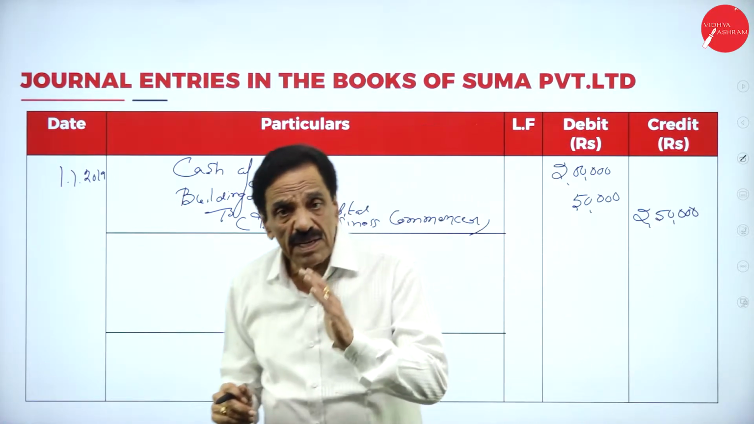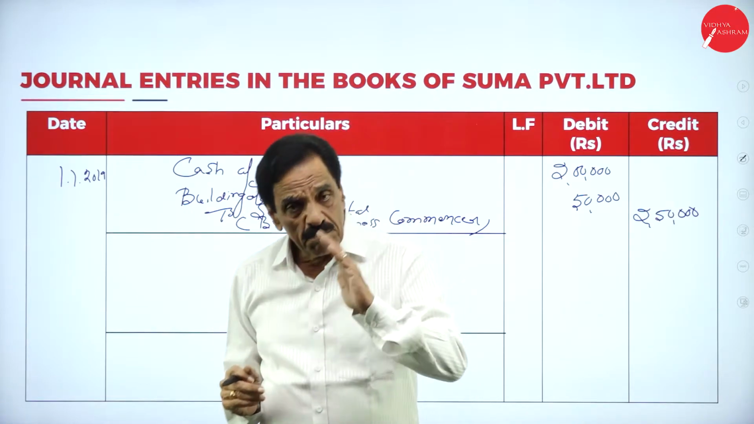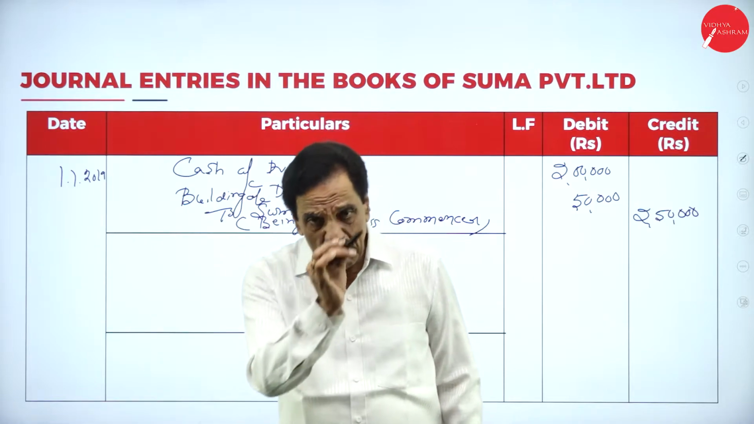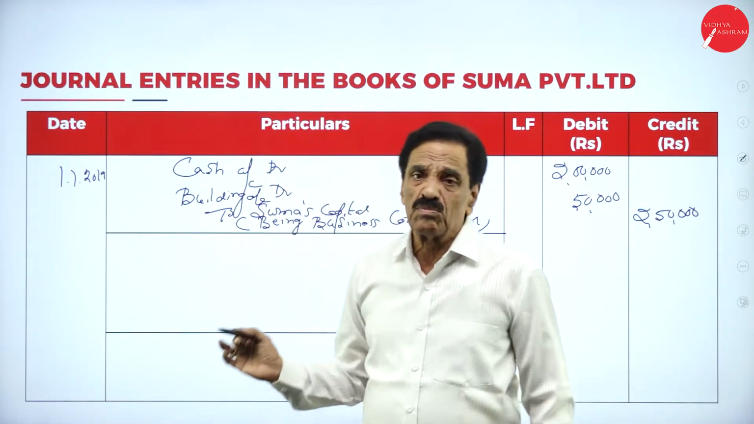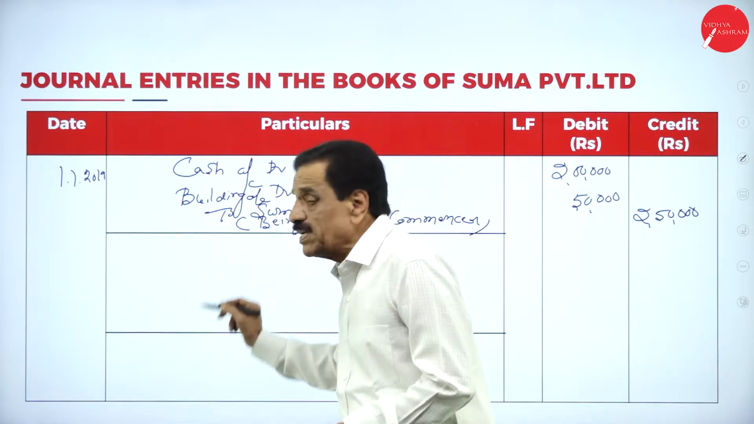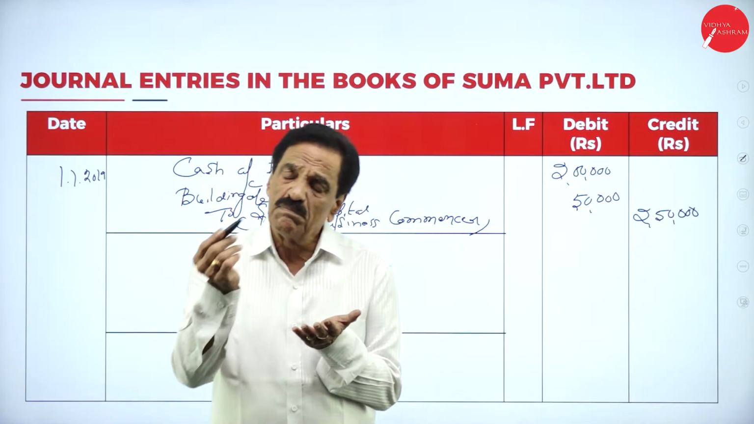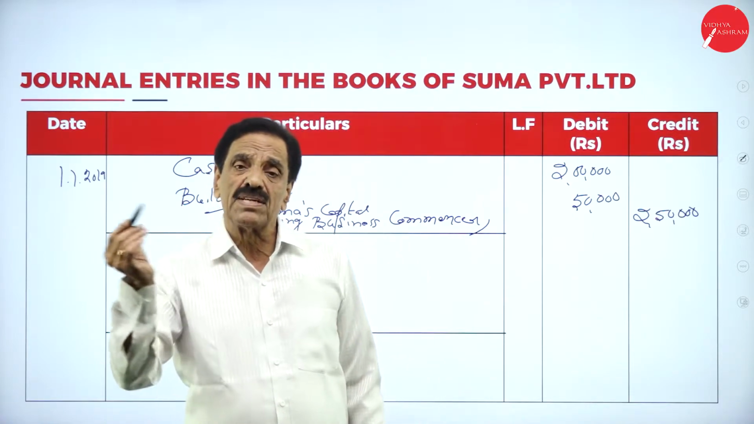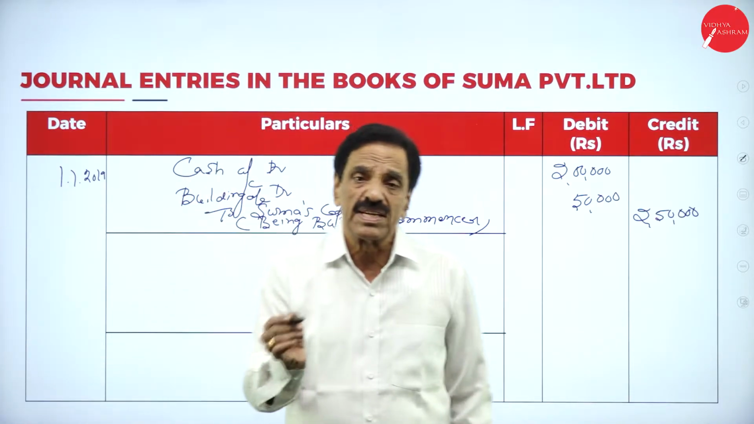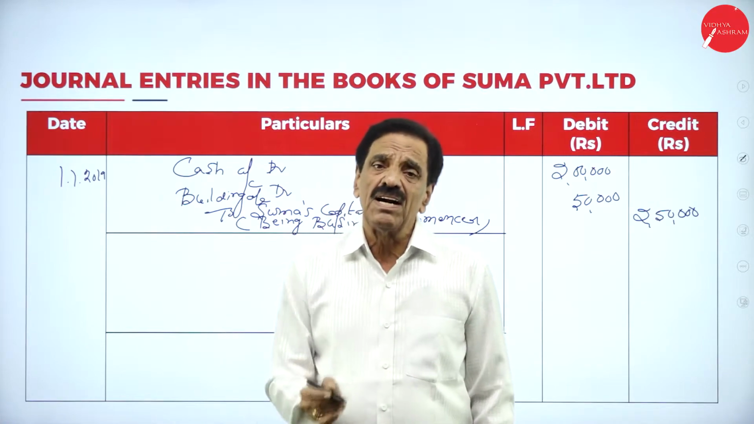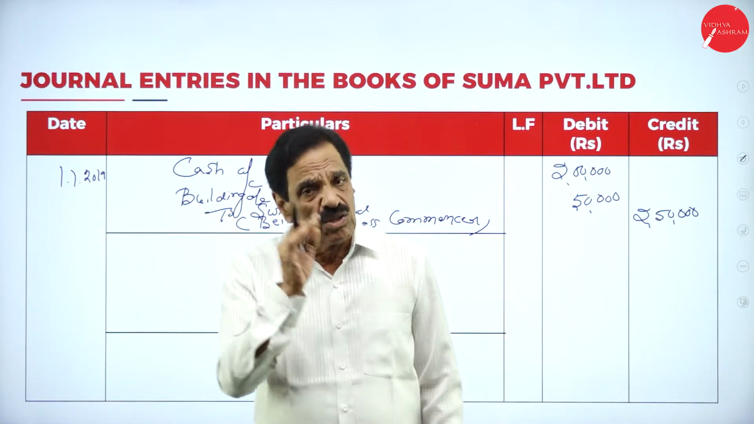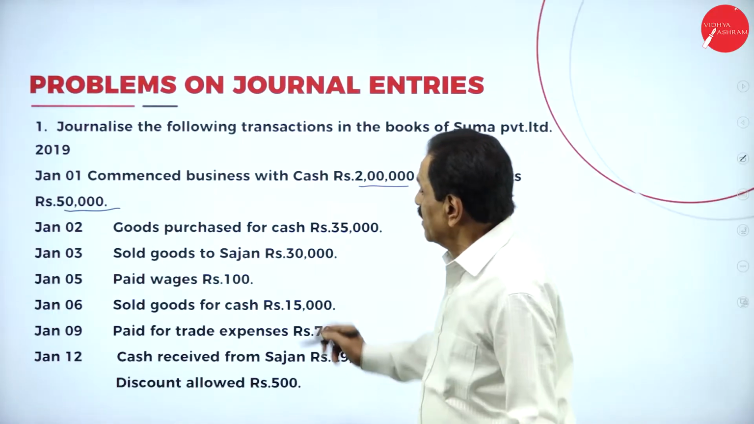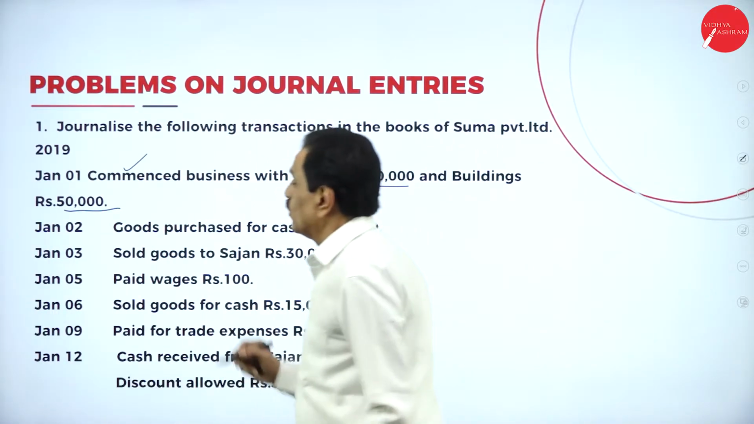So what is coming in? Cash is coming in. Building is coming in. What's the entry? Cash account debtor, building account debtor to Suma's capital. Why should it be debited? Cash is a real account. Building is also a real account. What does the real account say? Debit what comes in, credit what goes out. What's the entry? Cash account debtor, building account debtor to capital account. We will move on to the next entry. This entry is over. What is the next one?